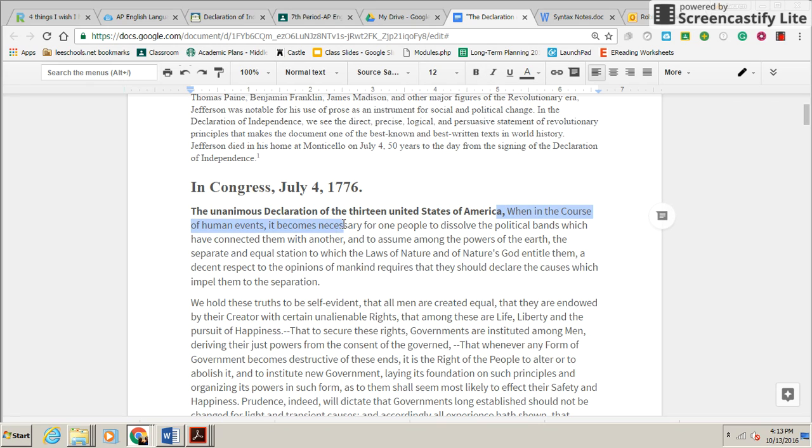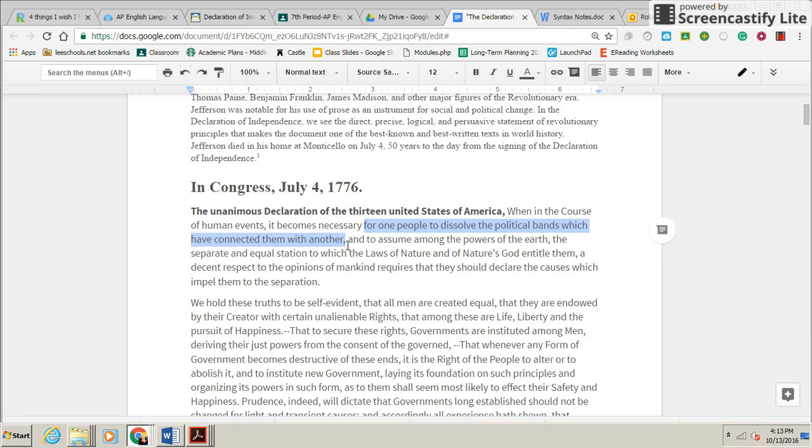When in the course of human events. So life has made this necessary. This wasn't something that we thought was necessary beforehand. It becomes necessary. It is in the process of becoming necessary, like stuff has happened and we need to do this. For one people to dissolve the political bands which have connected them to another.